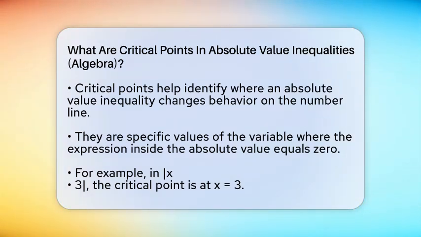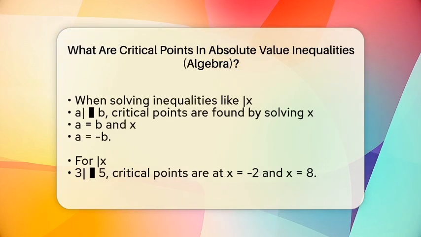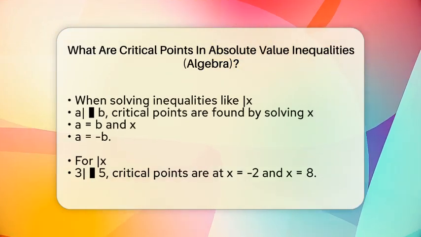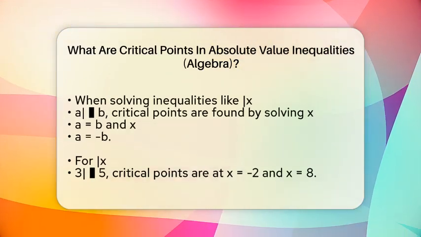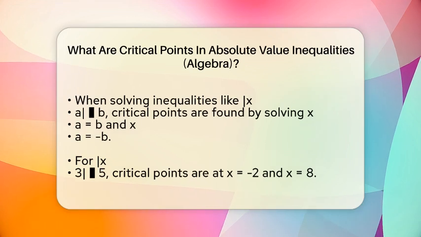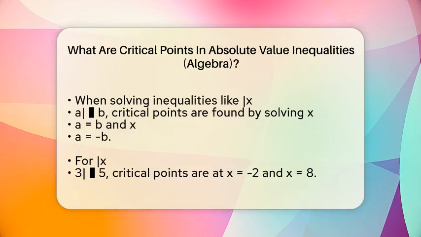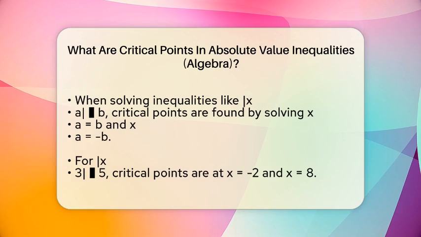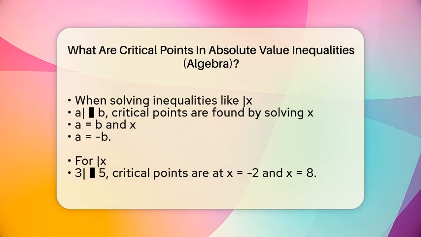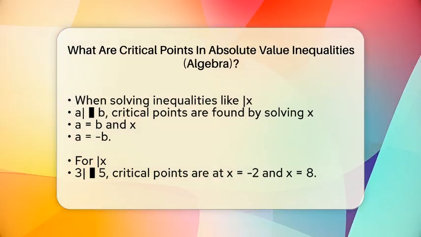When working with absolute value inequalities, the inside part of the absolute value, like x minus a, can be positive or negative depending on the value of x. Critical points are where this inside expression equals 0. For example, if you have the absolute value of x minus 3, the critical point is at x equals 3 because that makes the inside 0. This is the point where the behavior of the absolute value shifts from positive to negative or vice versa.